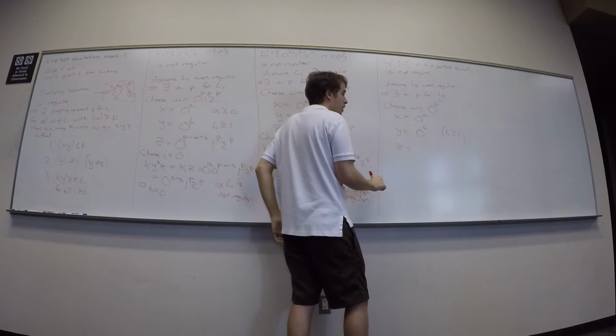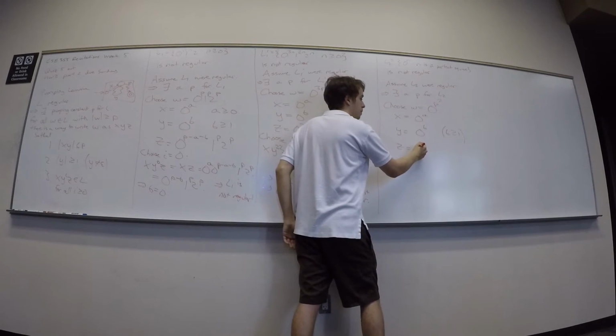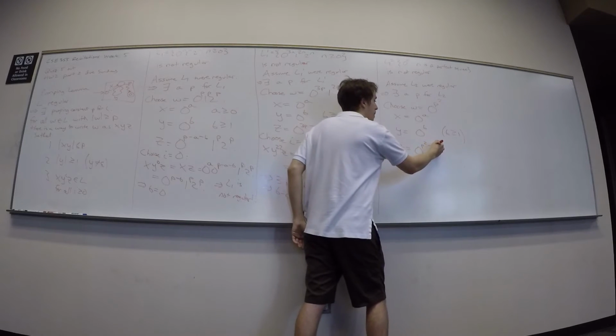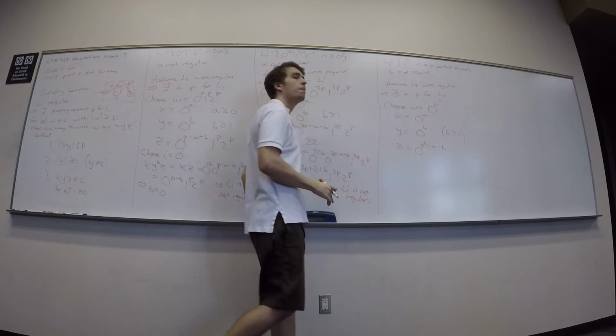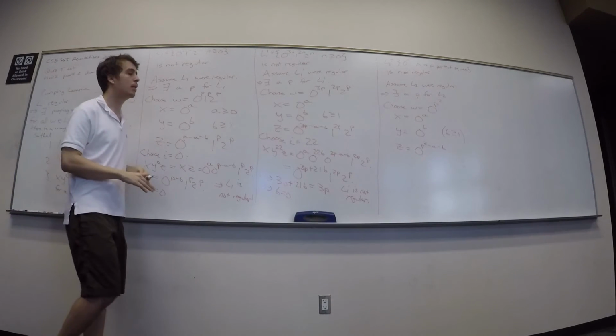So what is the Z part going to be? 0 to the P squared minus A minus B. Yeah, P squared minus A minus B zeros. Okay? Nothing new, nothing fancy here.